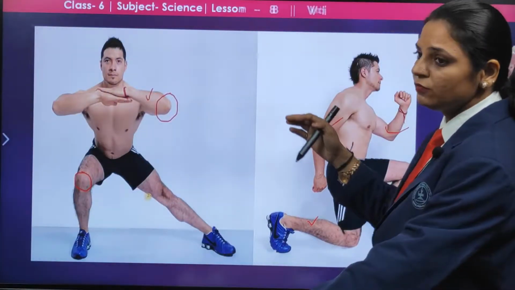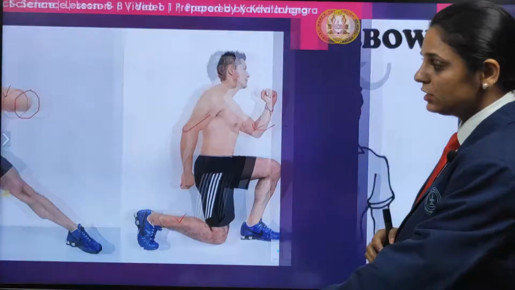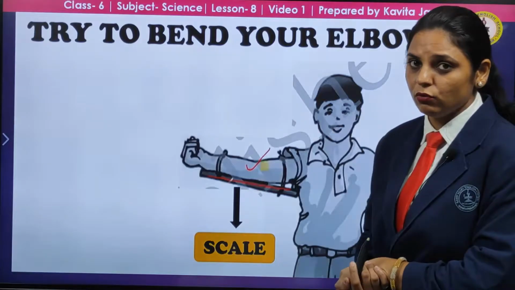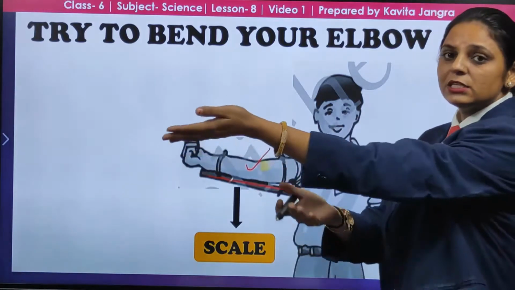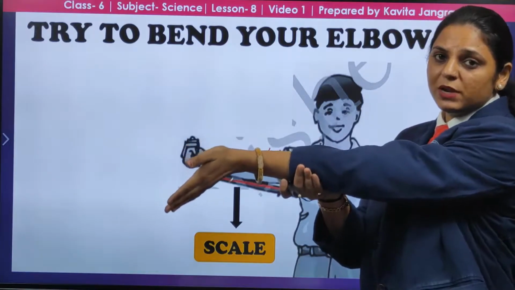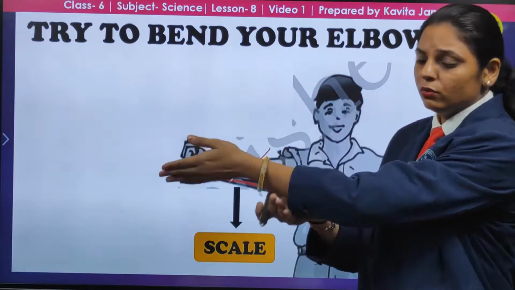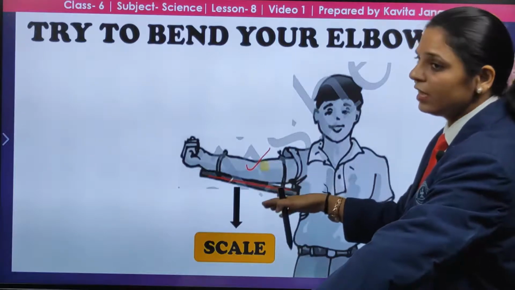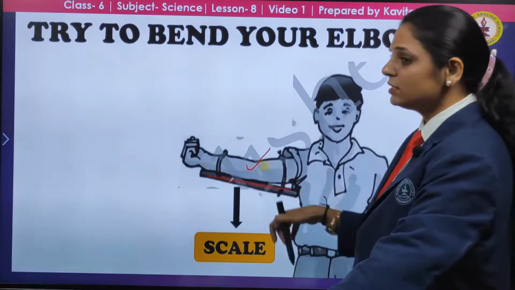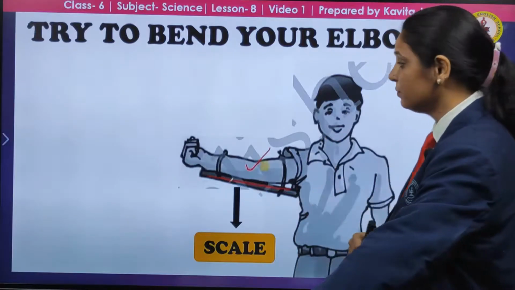As you can see, the bending of the elbow and the bending of the knee is a movement. Now this is an experiment: try to bend your elbow. You need not try it at home, but if any hard substance is placed below the elbow and we tie it, do you think we are able to move our hand? No. Why? Because this joint, we have not given it the flexibility so that we can move it. We have put the scale under it, and it is impossible to move it.